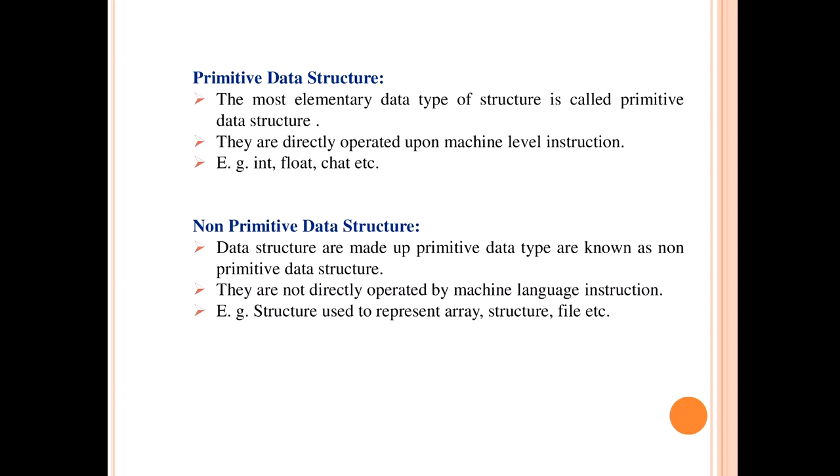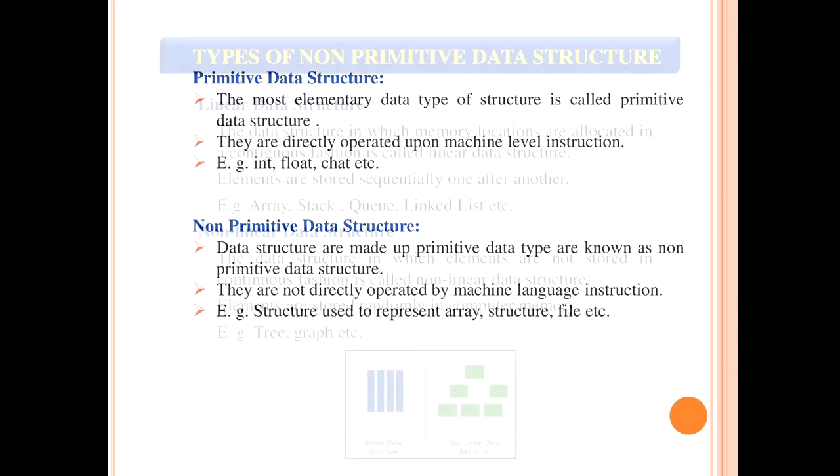Non-primitive data structures, generally the data structures which are made up of the primitive data types, are called non-primitive data structures, and they are not directly operated on by the machine level language instructions. The examples of non-primitive data structures are the structures used to represent array, structure, file, etc. And in your examination, you may have the question: write a difference between any two. Write a difference between primitive data structure and non-primitive data structure.